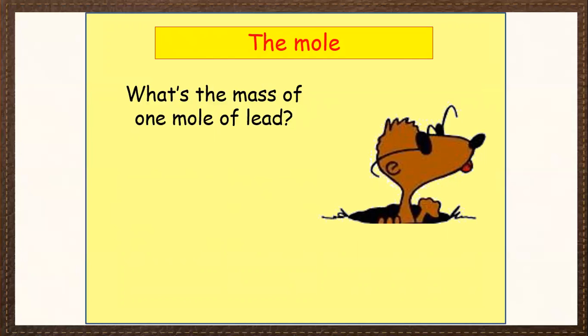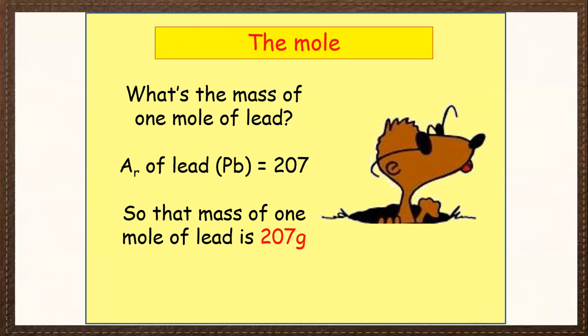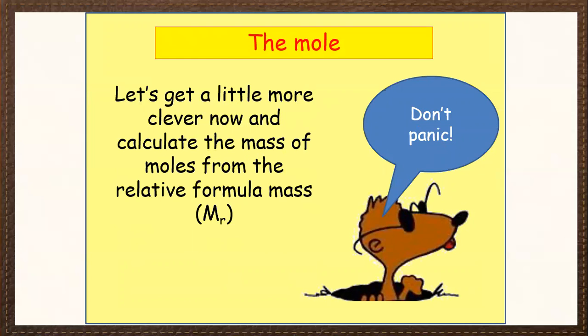Now let us see what is the mass of 1 mole of lead. The relative atomic mass of lead is 207. So the mass of 1 mole of lead is 207 grams. Let's get a little more clever now. Calculate the mass of moles from the relative formula mass. Don't panic in this case.